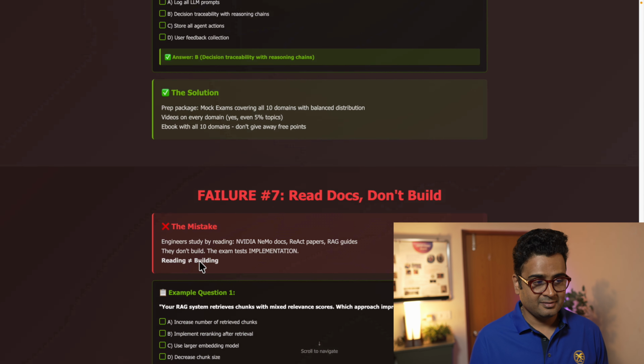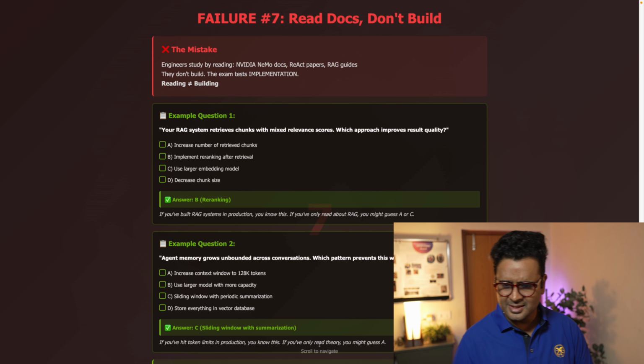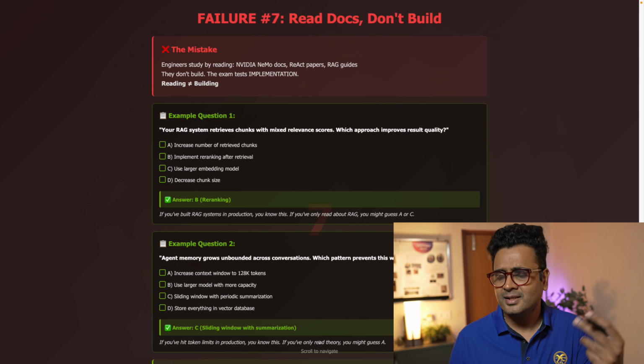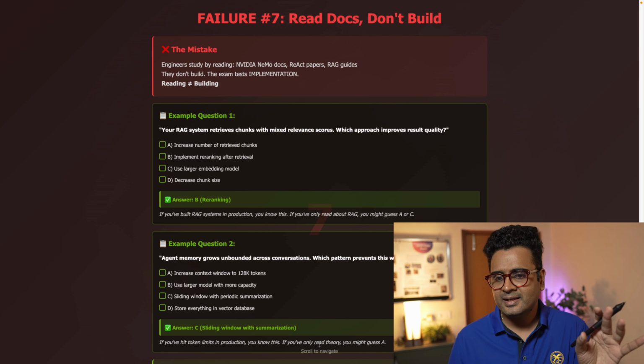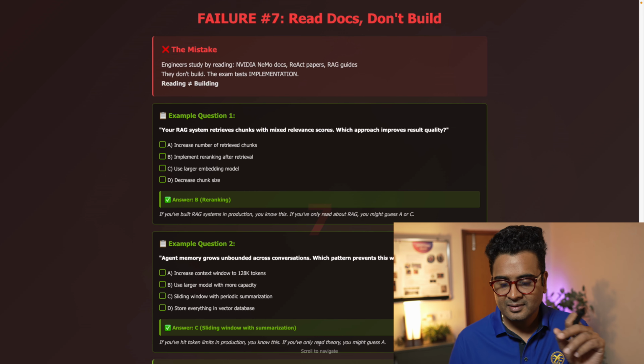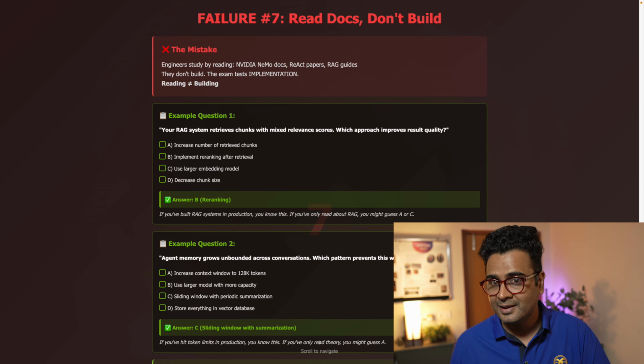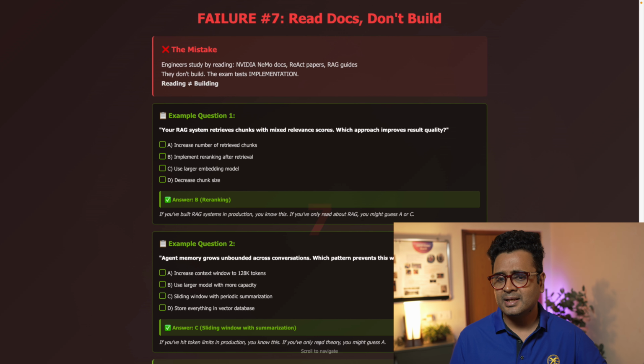Okay, and failure number 7 is you read the document and you don't build. This is one of the biggest mistakes. Engineers study by reading, like the NeMo documentation, ReAct framework papers, RAG system guides, and they don't build, they don't practice it. Even though the examination does not test building capability, it's very important that you also practice and look at the implementation standpoint as well. Questions could be as simple as why it fails. So that's a key difference between reading and building.